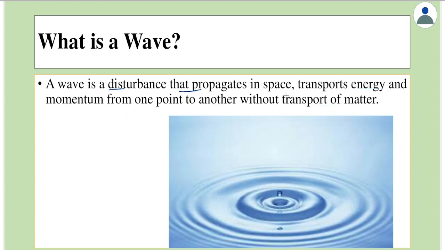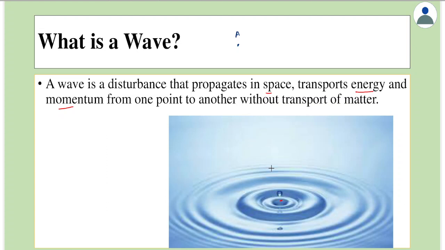In case of a wave, what happens is that at a given point, say A, if a disturbance is produced, for example, think of a water surface and suppose a small pebble falls onto the water surface. Now this pebble would create a disturbance, and this disturbance propagates in space, because of which there is transport of energy and momentum from one point to another point.